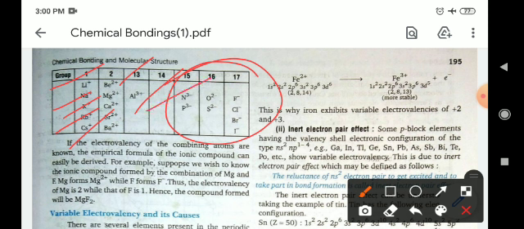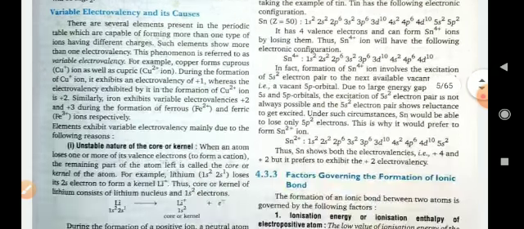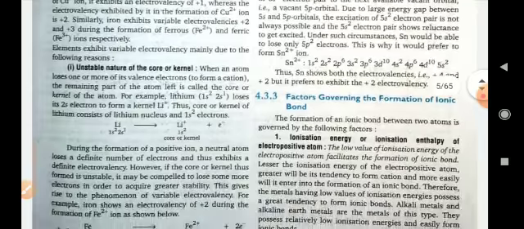Nitrogen can accept 3 electrons to complete its octet, phosphorus also 3, oxygen 2, sulfur 2, fluorine 1, chlorine 1, bromine 1 and iodine 1. So the element which acquires a positive charge can release electrons, and the element which acquires a negative charge can accept electrons. This is the basic concept of positive and negative ions.